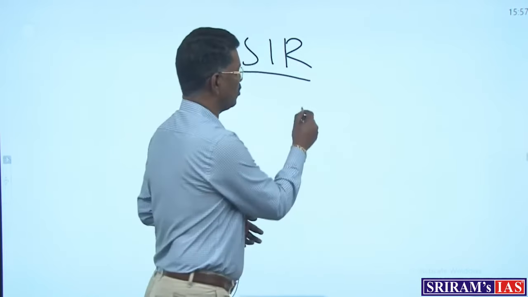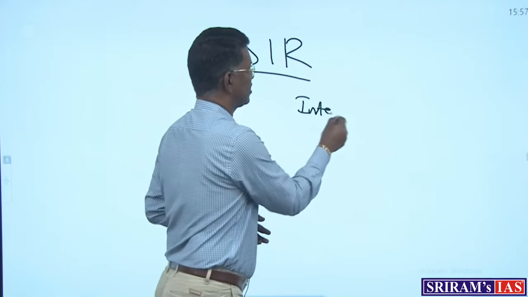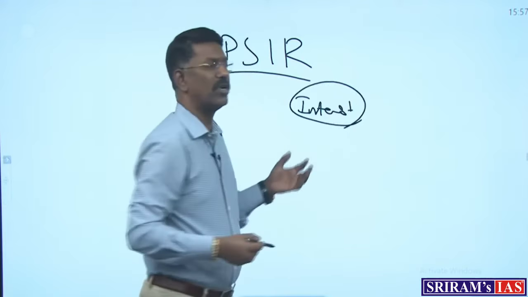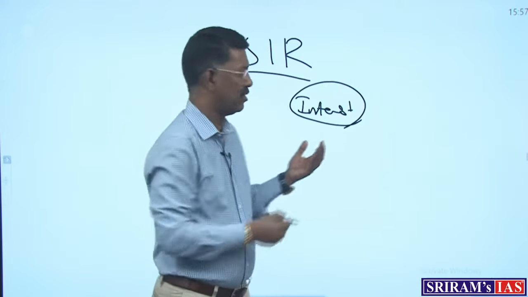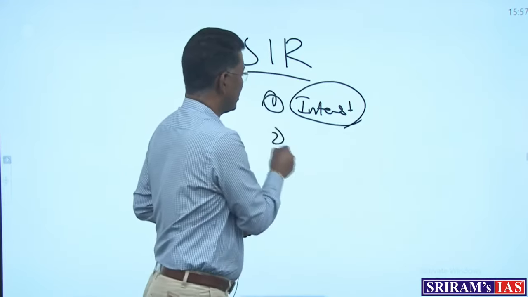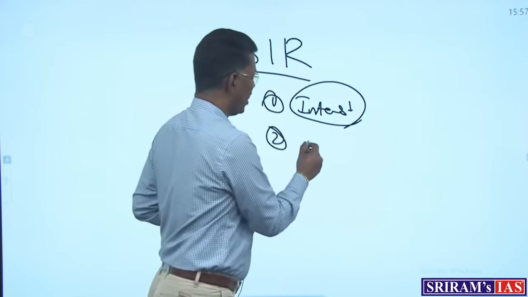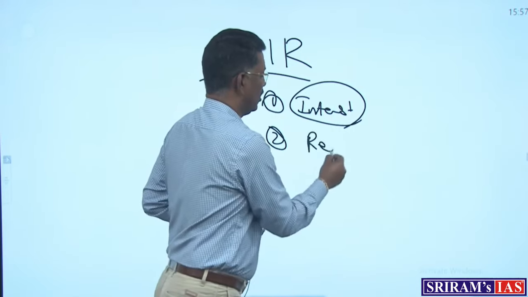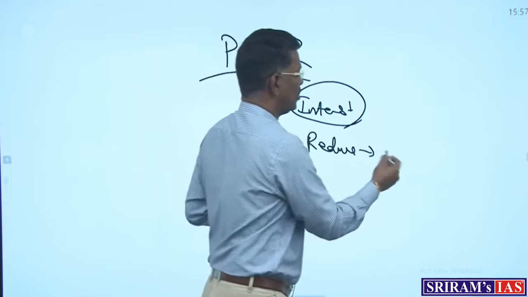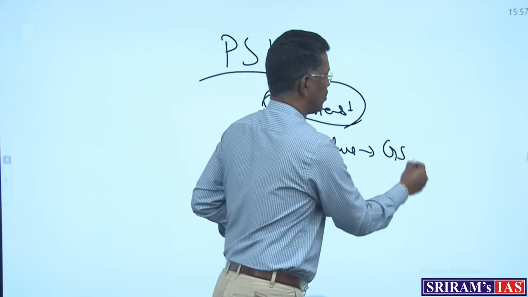The first and foremost important thing is interest. Without interest, a student cannot take any subject. And after interest, the second important thing is how it is going to reduce the students' preparation burden in the GS part.